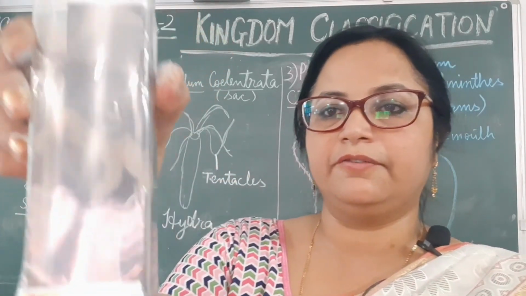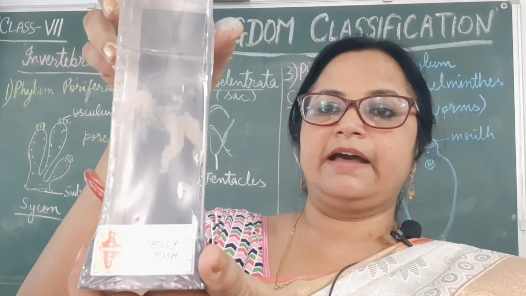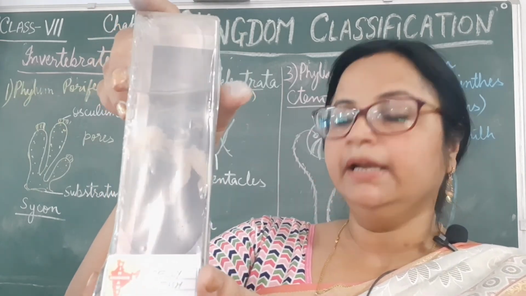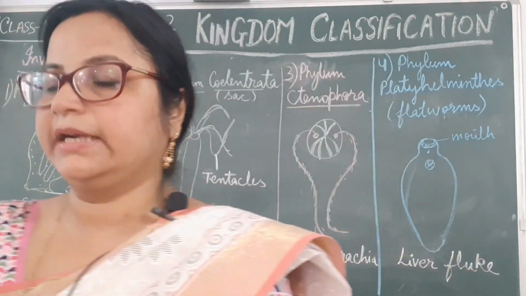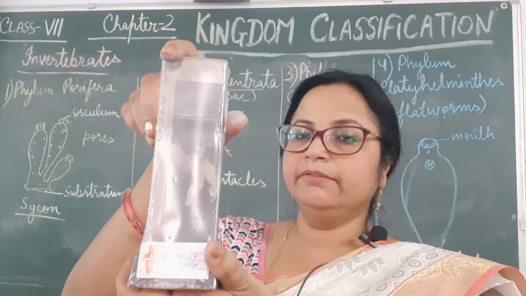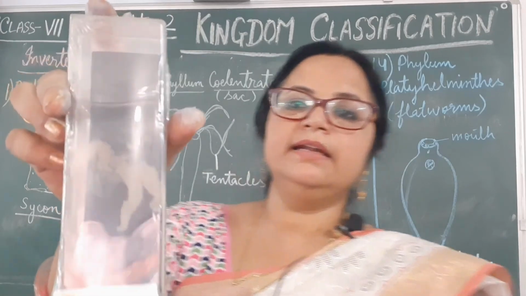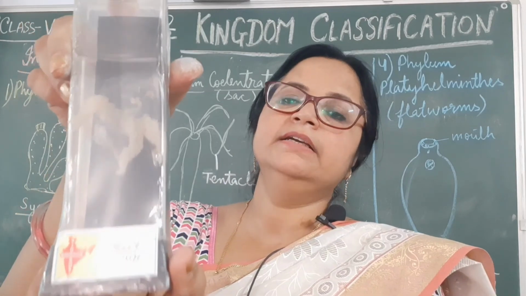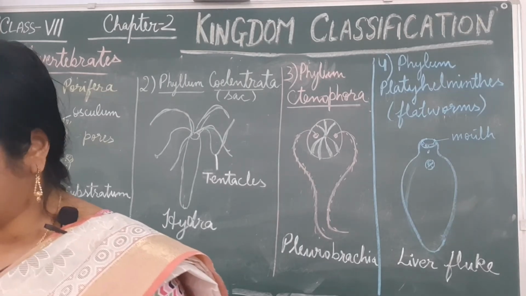See the specimen of this jellyfish. This is the animal, a marine animal having tentacles on its body. It is living in water and belongs to which phylum? Phylum Coelenterata of the invertebrate category of kingdom Animalia. So this is the real example of phylum Coelenterata, the jellyfish.